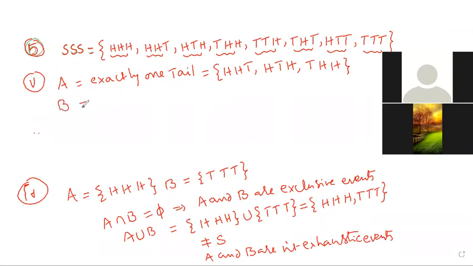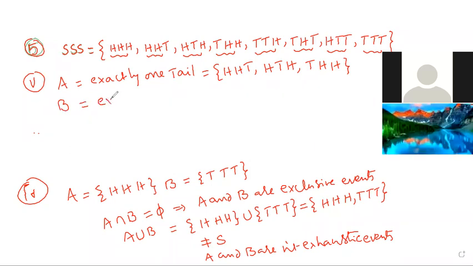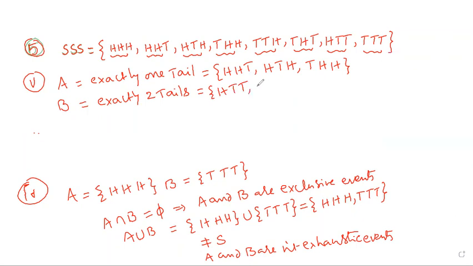The second event is B. I am writing exactly two tails. Write down exactly two tails. So one head, two tails. One head, two tails. Exactly two tails.